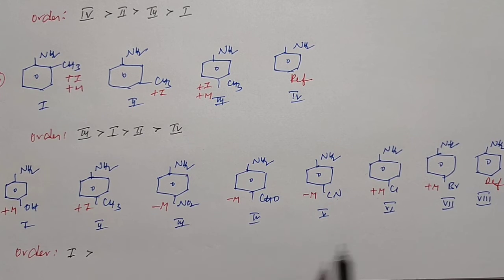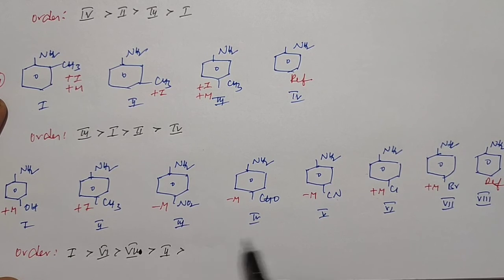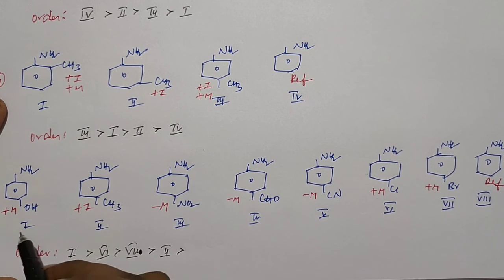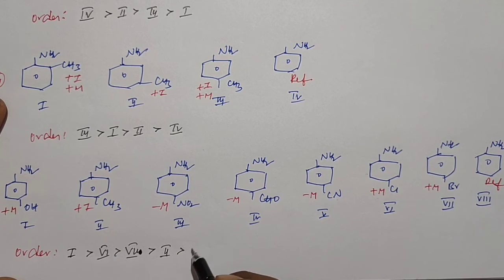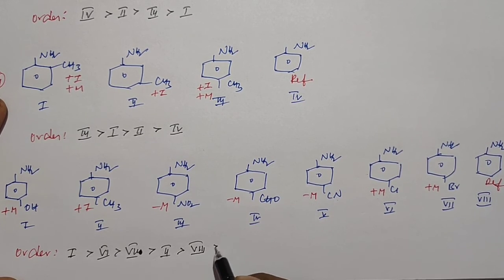After OH, chlorine is more basic, as chlorine has more plus M power. So the next position is the sixth one. After that, the seventh one. Okay, with this the plus M groups are completed. Next the plus I group. The second structure is more basic in nature. Now all plus M and plus I groups are over. Next is the reference structure.